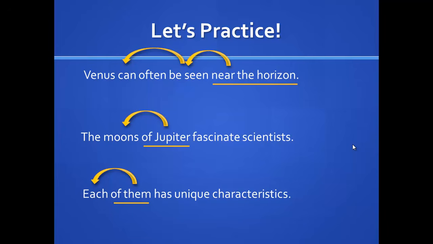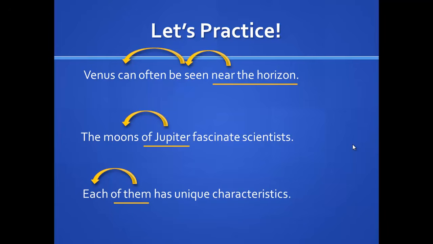Okay, and then your next step, last step. Each is what part of speech? It's a pronoun. Good. It's one of those indefinite pronouns. So, since of them describes the indefinite pronoun each, it must be what type of phrase? If you are saying adjective again, you are absolutely correct. Of them is an adjective phrase.